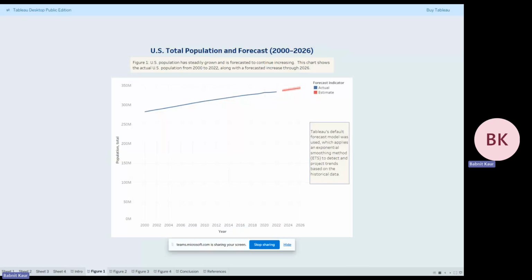And I also looked into the forecast quality that was rated here by Tableau, and it was rated as okay since the trend was so consistent. I have sort of moderate confidence in this projection.